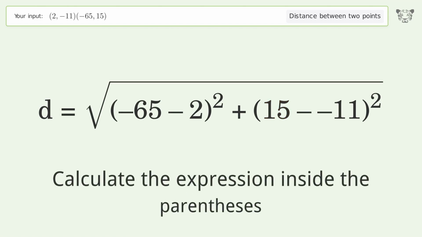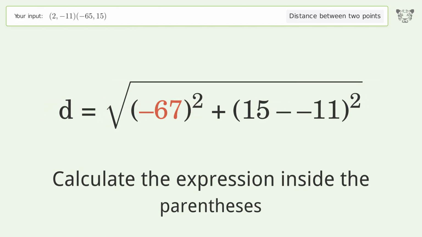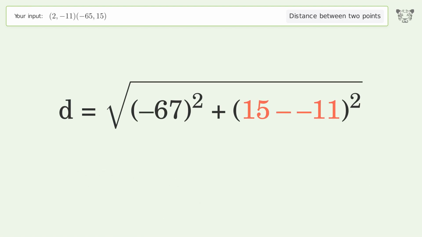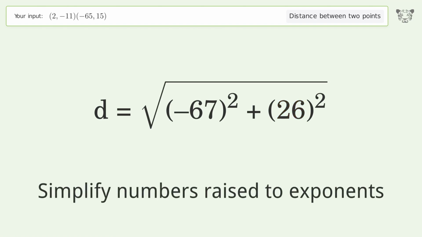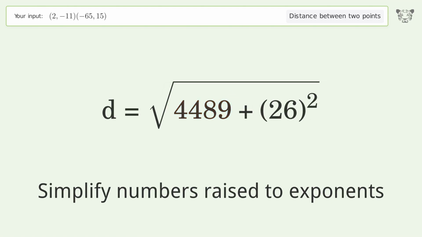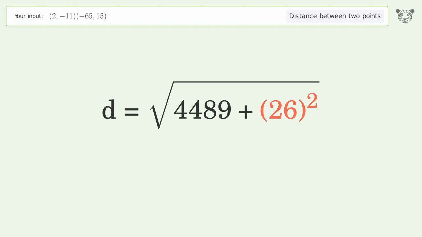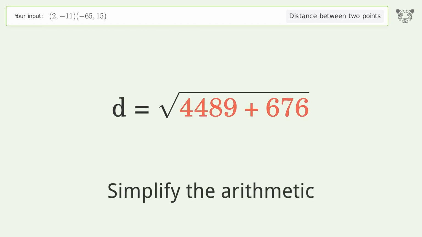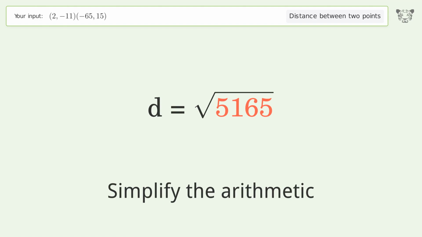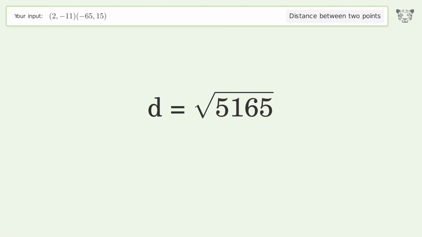Calculate the expression inside the parentheses. Simplify numbers raised to exponents. Simplify the arithmetic. And so the distance between the 2 points is the square root of 5,165 or 71.868.